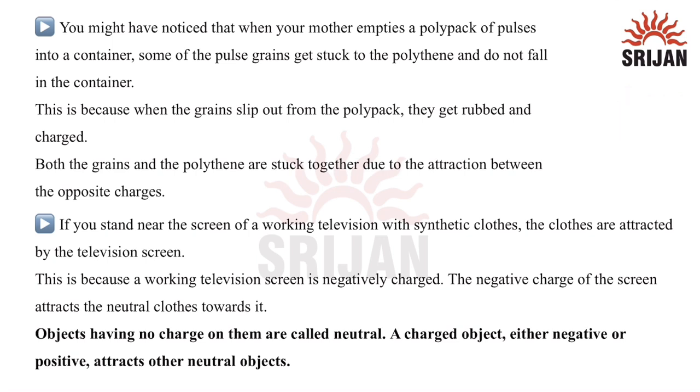Now, if you stand near the screen of a working television with synthetic clothes, the clothes are attracted by the television screen. This is because a working television screen is negatively charged, and the negative charge of the screen attracts the neutral clothes towards it. Objects having no charge on them are called neutral objects, and a charged object, either negatively or positively charged, attracts other neutral objects. This is a very, very important line, and this is the example for this line. I hope this topic is clear to you. Thank you.